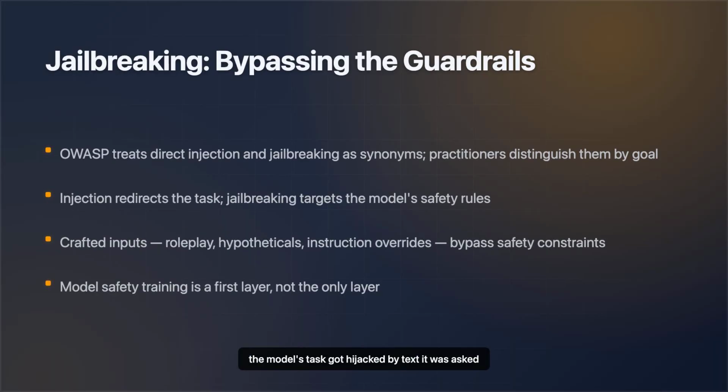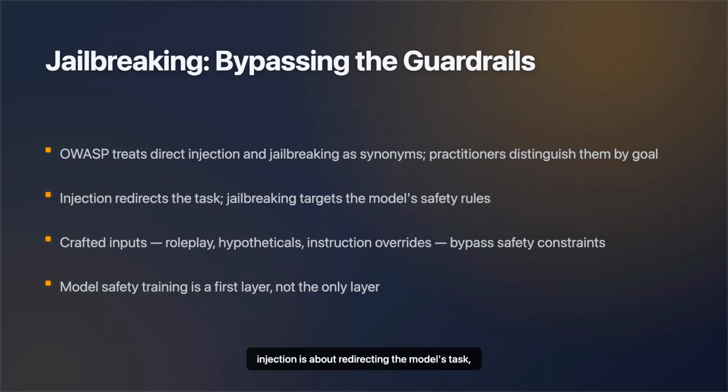That Slack attack was injection. The model's task got hijacked by text it was asked to summarize. Now, here's a related but distinct concept. What if the goal isn't to redirect the task, but to make the model ignore its own safety rules entirely? That's jailbreaking. Before we go further, a terminology note. OWASP LLM 2025 actually defines direct prompt injection as, quote, also known as jailbreaking, so in the official taxonomy, they're the same thing.